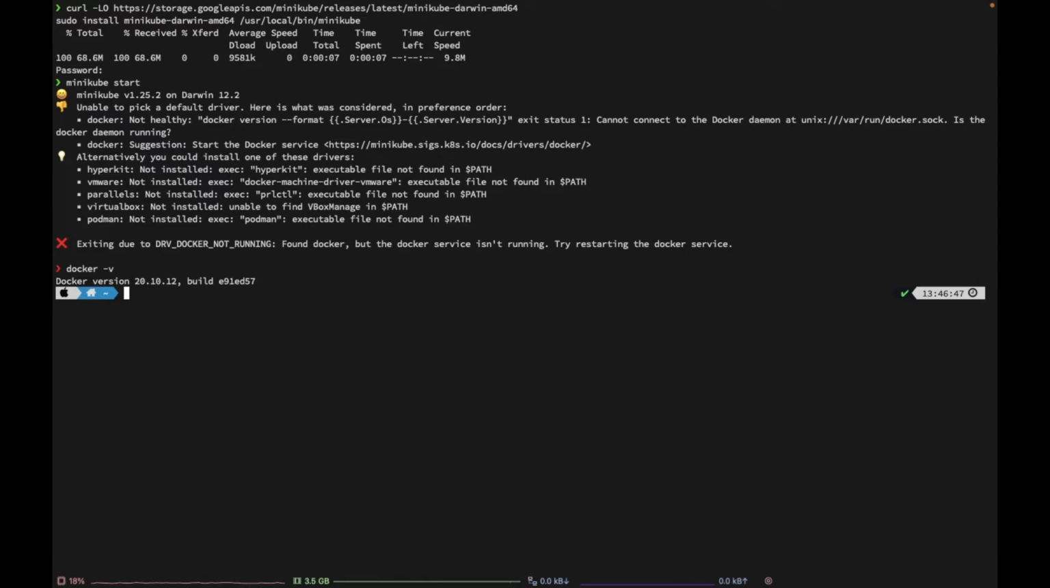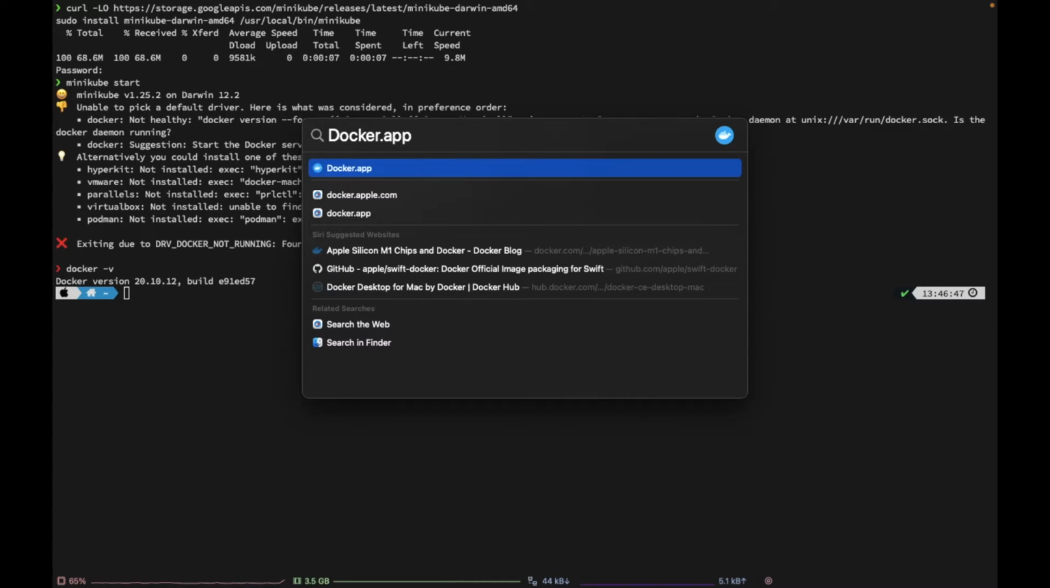So we can clearly see that we have already installed Docker version 20.10.12. So why is it not starting? Because we have Docker available in our system, but we haven't started the Docker runtime. So I will click the Docker app.